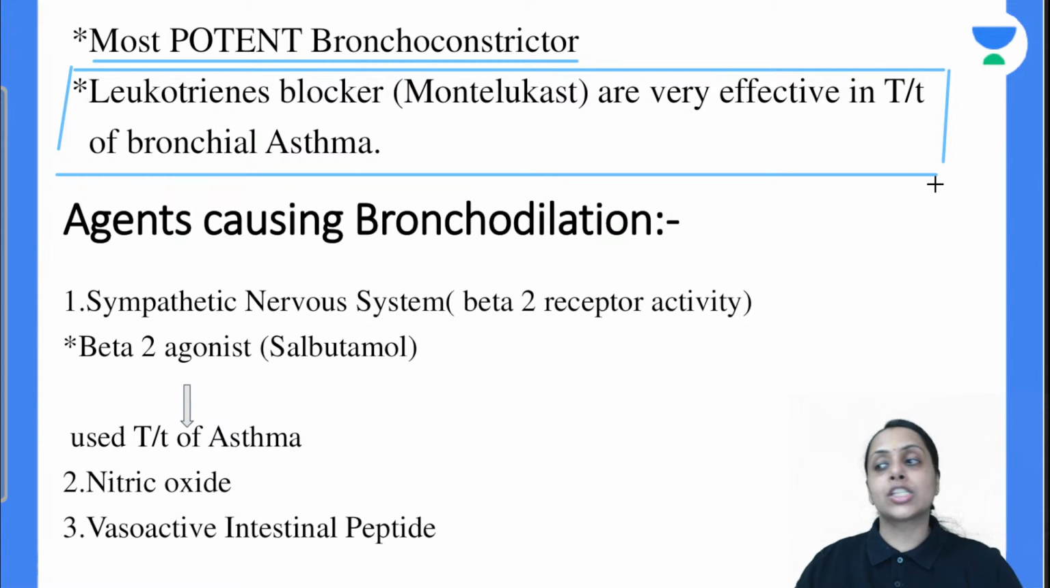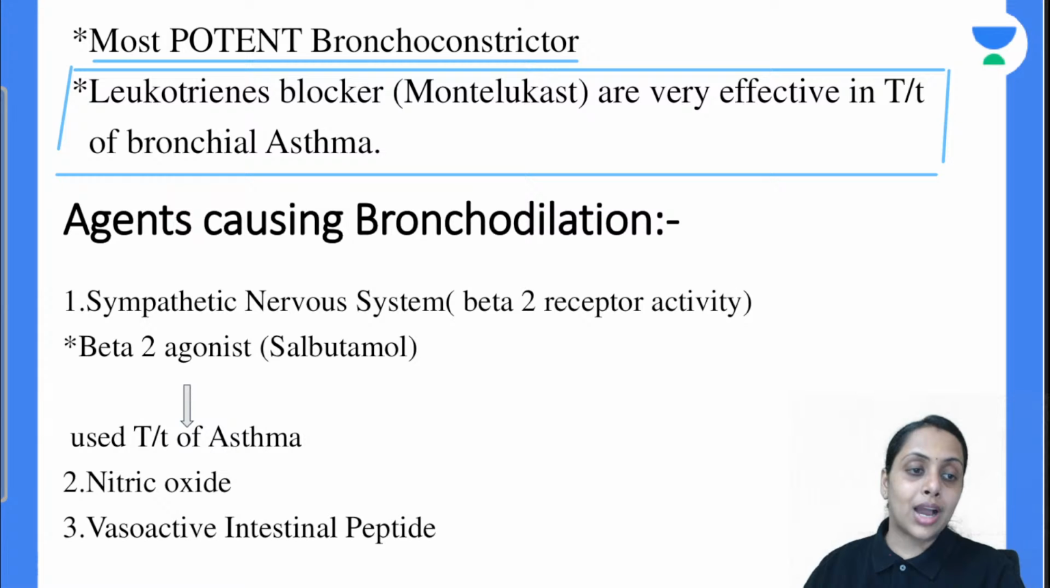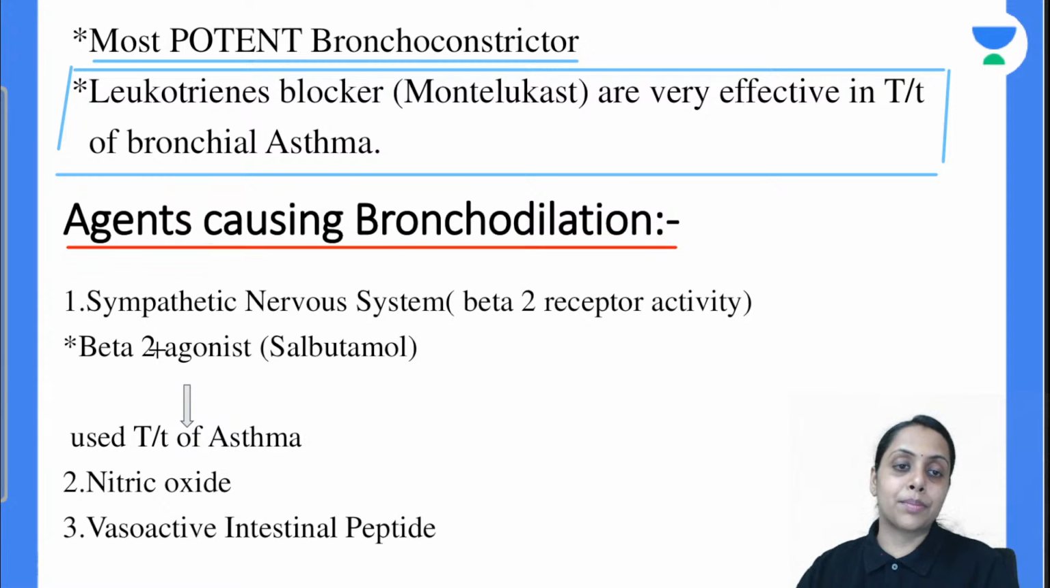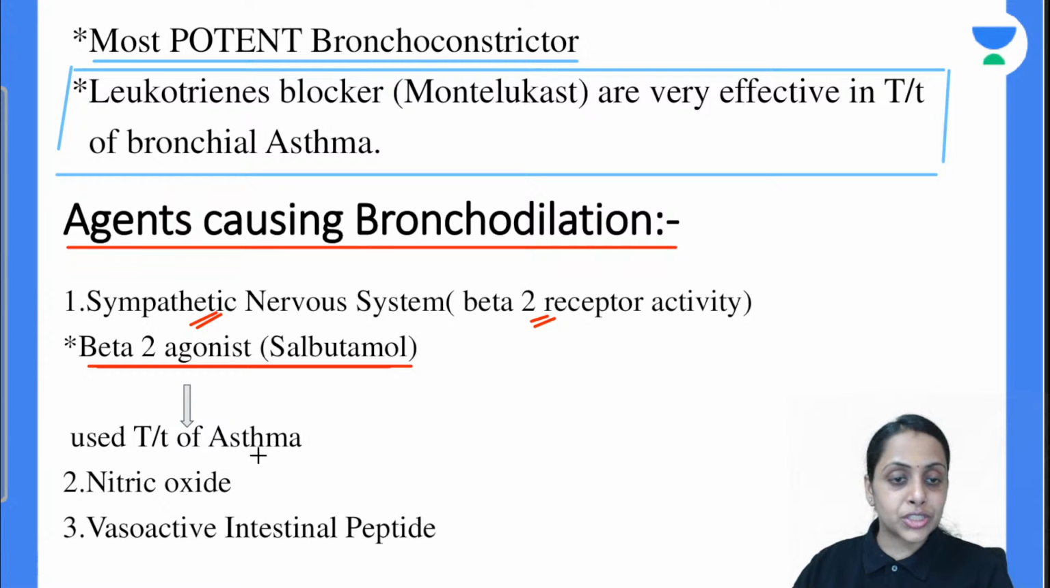So agents that cause bronchoconstriction are our parasympathetic nervous system, our vagal stimulation, our acetylcholine, our leukotrienes, our histamine; they all cause bronchoconstriction. Now coming to the agents that cause bronchodilation. In this we have the sympathetic nervous system that acts via beta 2 receptor to cause bronchodilation. So that's why beta 2 agonists like salbutamol cause bronchodilation, and that's why it is used in the treatment of asthma.